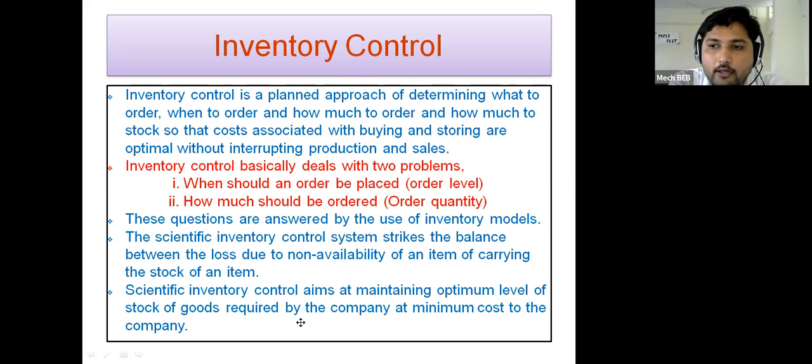In brackets, order level. And the second one is, how much should be ordered? In brackets, order quantity.